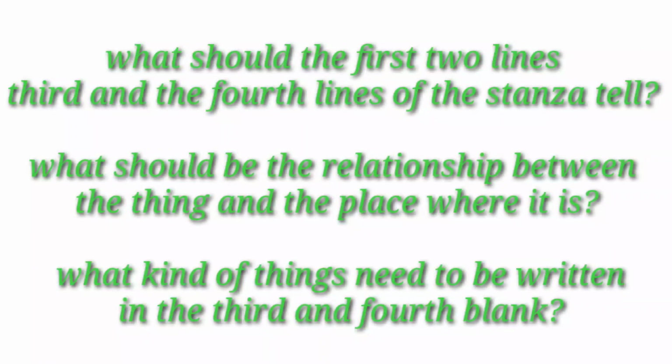The first two lines tell the problem. The thing is always in a place where it should not be. For example, the tree should not be on the author's knee. The blank in the third line should tell the solution to the problem. The word in the fourth blank needs to be a thing that can't be the solution.